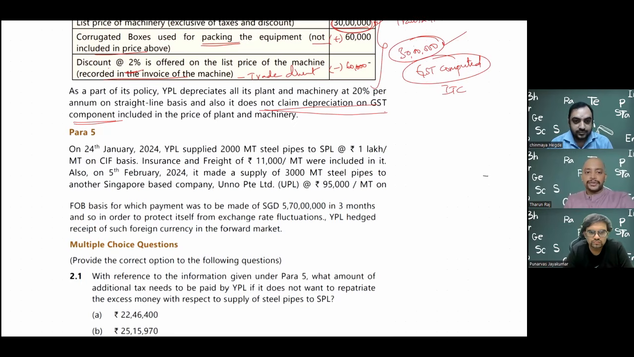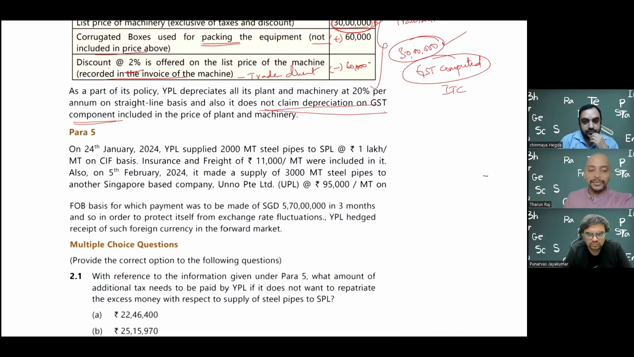Also, on 5th February 2024, it made a supply of 3,000 metric ton steel pipes to another Singapore-based company, Uno Pte Limited, UPL, at 95,000 per metric ton on FOB basis, for which the payment of Singapore dollar 5 crore 70 lakhs was to be made in 3 months. In order to protect itself from exchange rate fluctuations, YPL hedged receipt of such foreign currency in the forward market. Let me complete the customs part and then Punarvas sir can share the income tax.